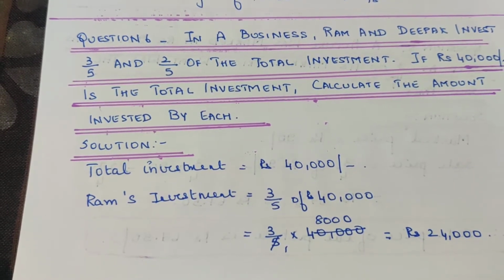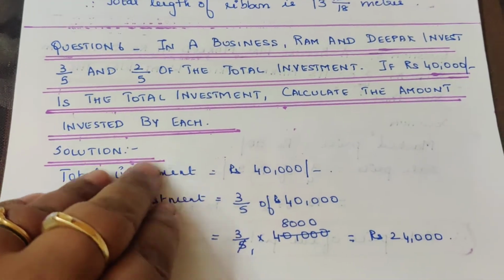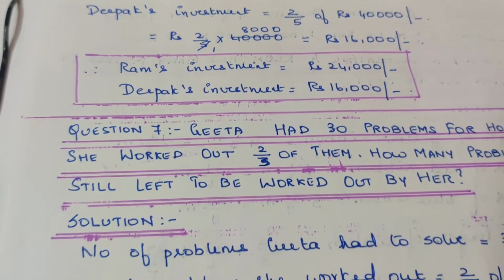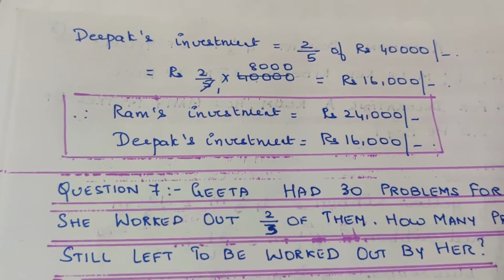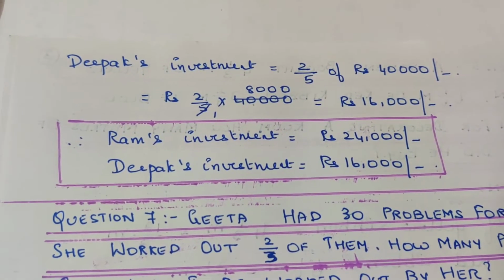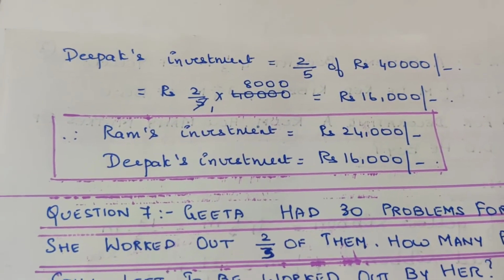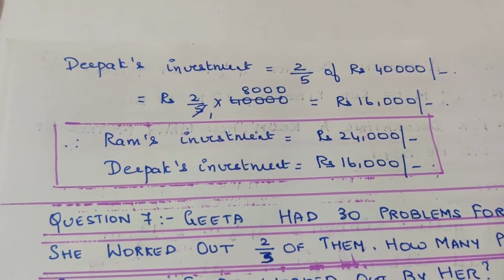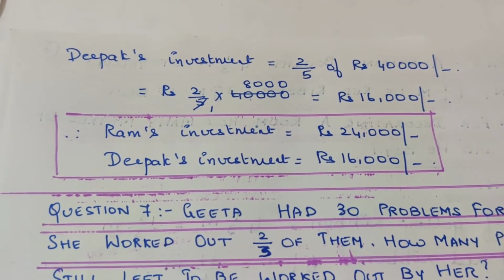Just see the calculation here. So it becomes 3 into 8,000, that is nothing but 24,000. Hope this is clear. Now what is Deepak's investment? 2/5 of 40,000, that is rupees 2/5 into 40,000. On simplification you get rupees 16,000. Therefore Ram's investment is rupees 24,000 and Deepak's investment is rupees 16,000. To validate, 24 plus 16 gives you 40, that is 40,000. So the answer is correct. Hope this is clear.